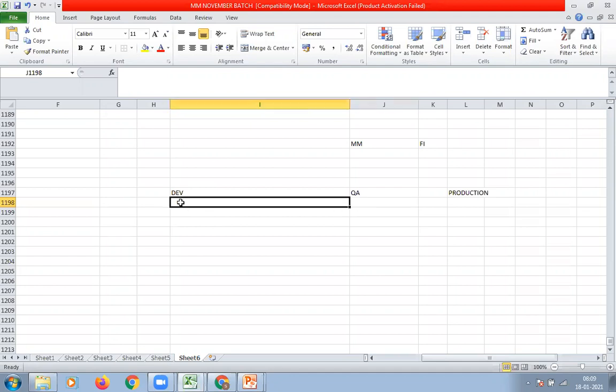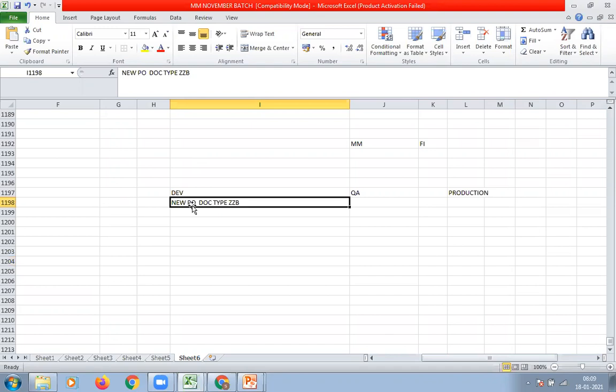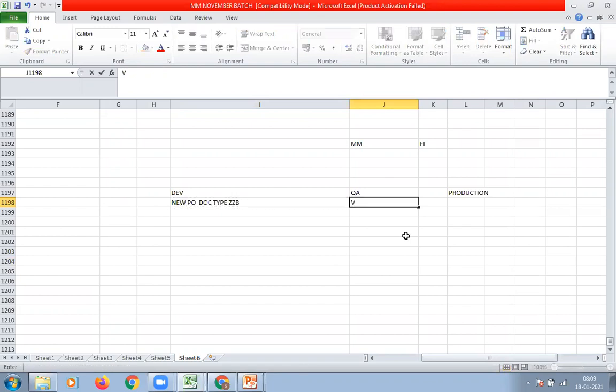For example, we have created a new purchase order document type in the development environment. ZZP is the name of the document type. Once we are done with configuration, the ZZP document type needs to be moved to the quality environment or quality system. This will be done by the basis team.